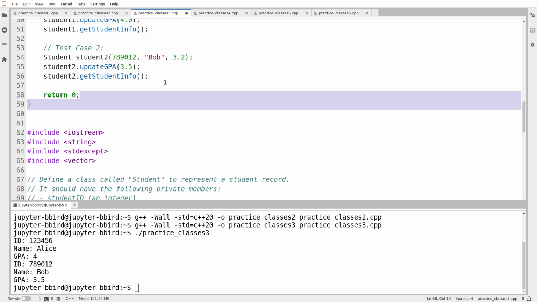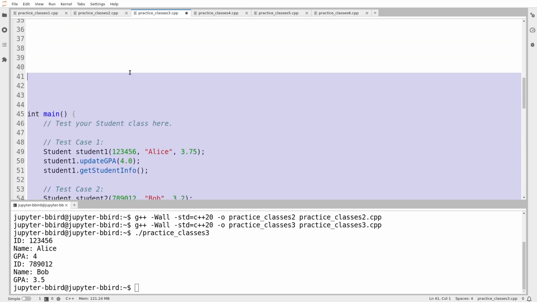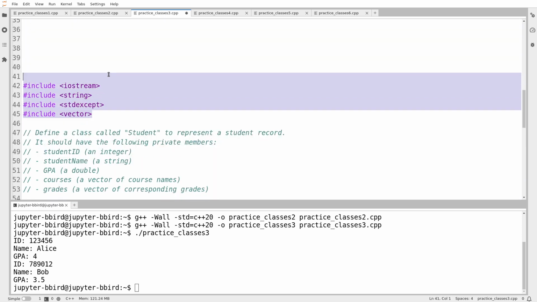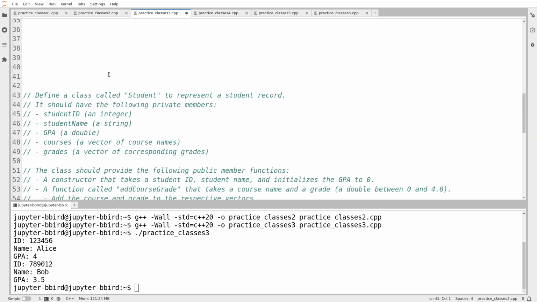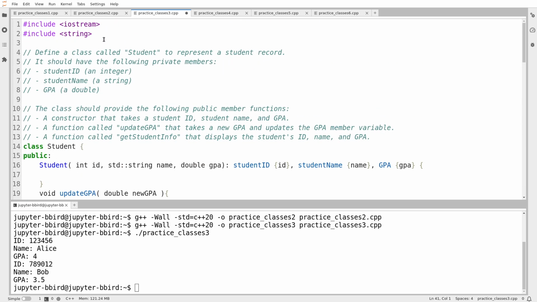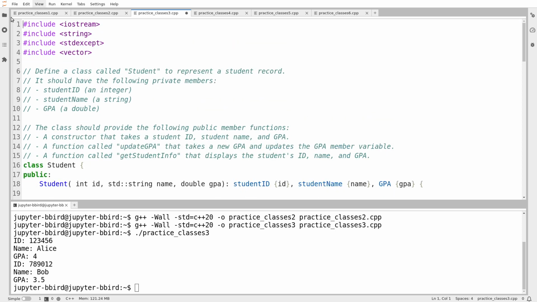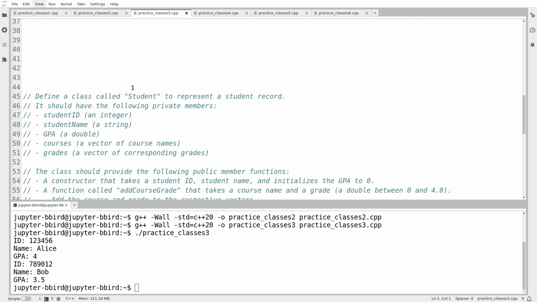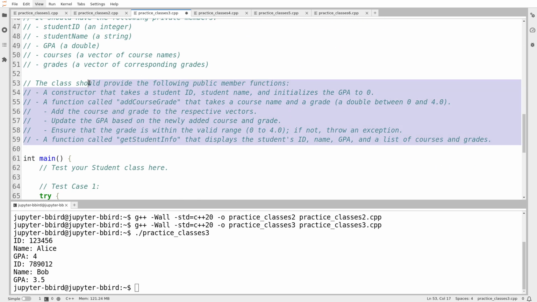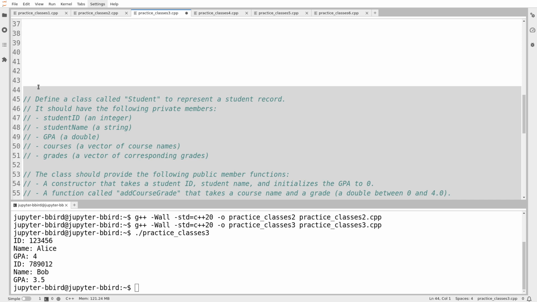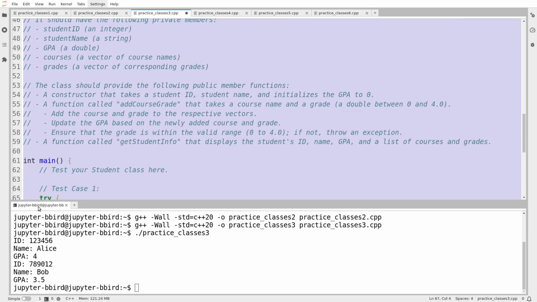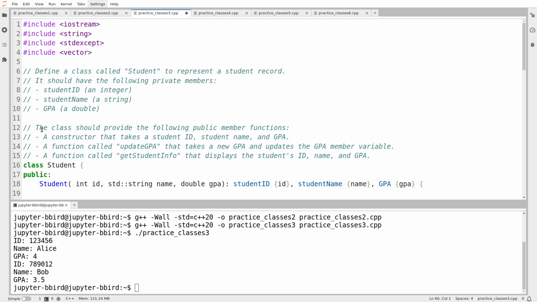I'll get rid of the old main, the original main with the original test case. I'm now noticing I had that problem with it not generating test cases earlier. I think maybe the issue is just that I was asking for 3 exercises at once. It might be that it can only generate a certain amount of stuff at a time, and if I ask for 1 exercise, it'll do a better job. I'm going to take the specification of my student class and bring it up. So copy that, bring it up here.